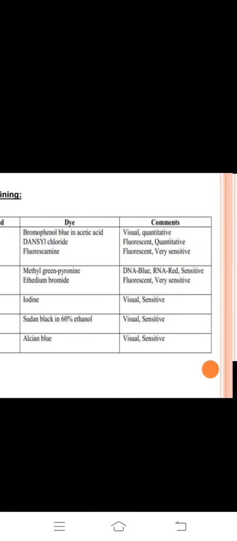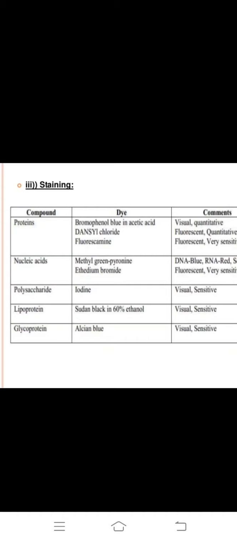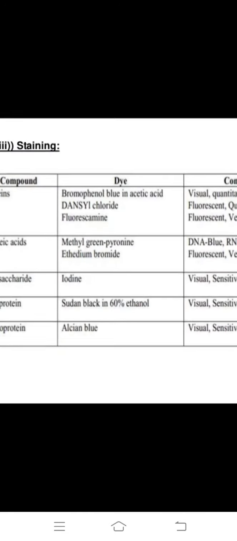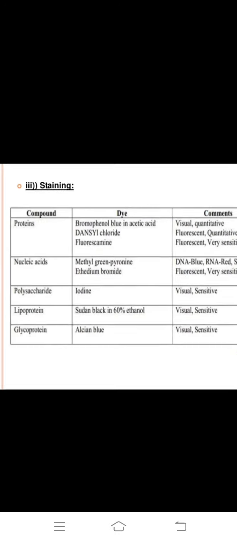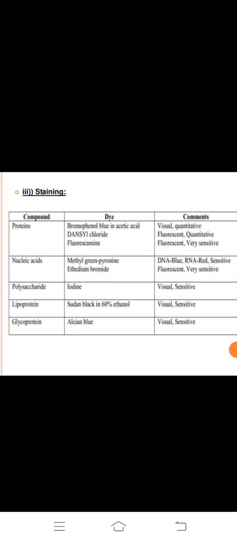For nucleic acids, methyl green pyronine and ethidium bromide are also used. DNA is blue, RNA is red, very sensitive and fluorescent.